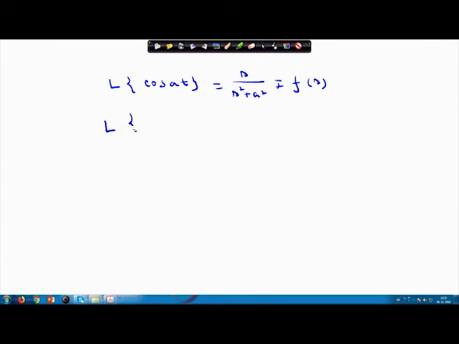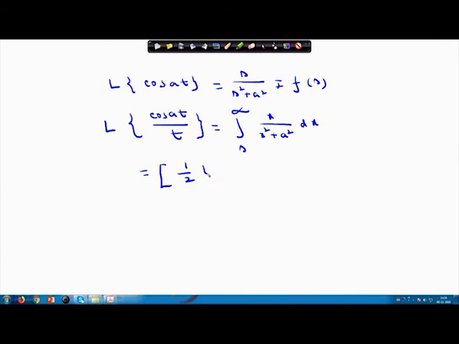So the Laplace transform of cos at by t will be equal to the integral from s to infinity of x by x square plus a square dx. Again this is the standard form, it will come in the form of log.